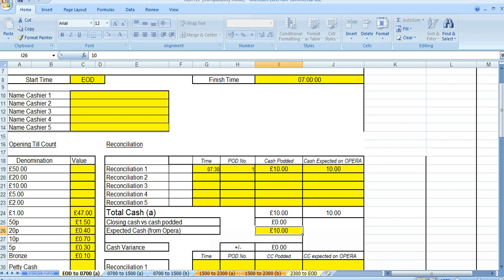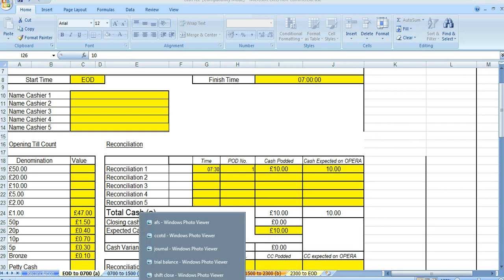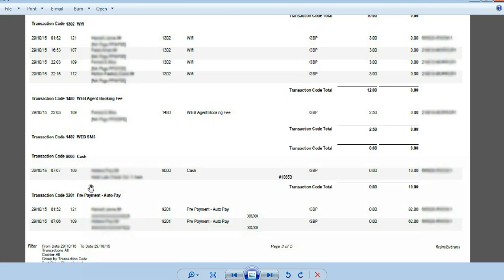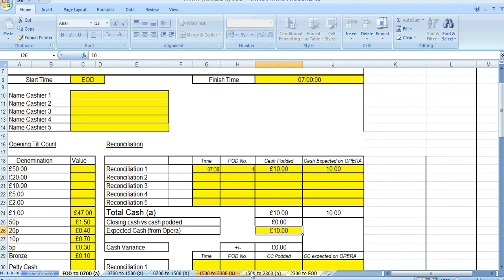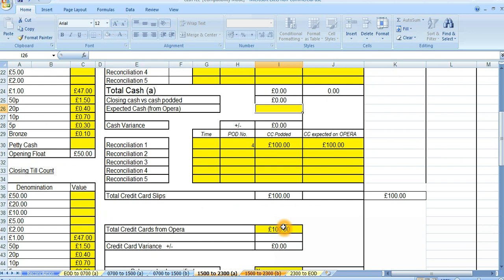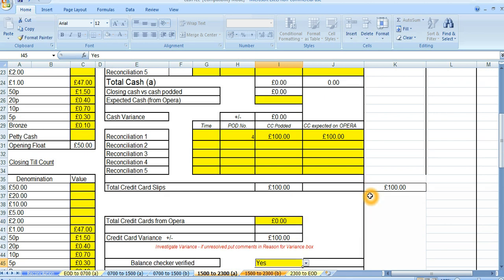Cool. But when I come to check in the journal for credit cards, I don't have anything. So on my cash rec for the day, that should be a 0. And now I've got a £100 variance, and it tells me straight away that something's wrong. So I need to go back and find out what that is before I finish my shift.